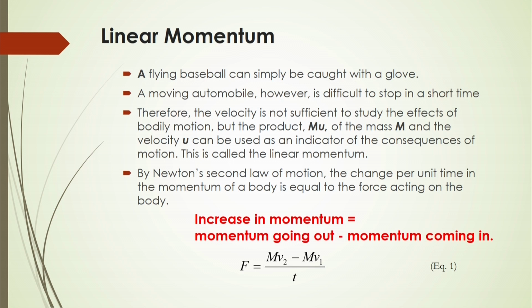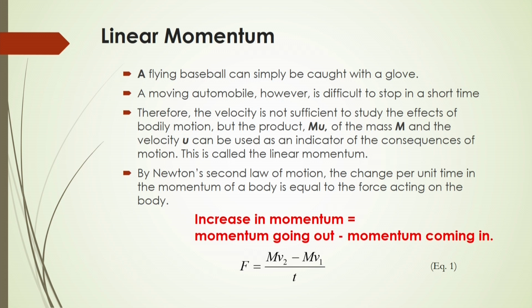But what should be the change of momentum in a short period of time? If the velocity changes suddenly from the original to another one, there will be some change. Initially the velocity is v1, and after a certain time the velocity changes to v2, so the velocity change is v2 minus v1.